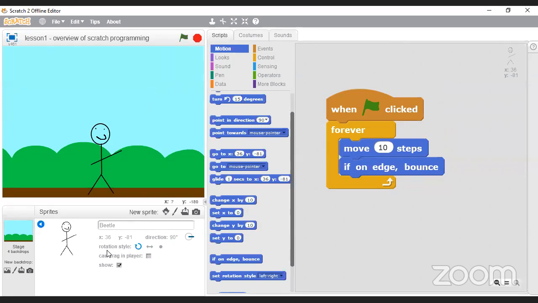So we can fix that by changing the rotation style. Rather than turning, we're going to change the rotation style just to face the other way. So whenever he rotates, he just faces the other way. But like I said, next time we're going to talk more in depth about rotation and things like that. Just for now, know that we can press this little button over here rather than doing a full rotation. When he reaches the wall, it's just going to turn around and go to the other side. So if I click on this little flag, you see here, it's now moving left and right.